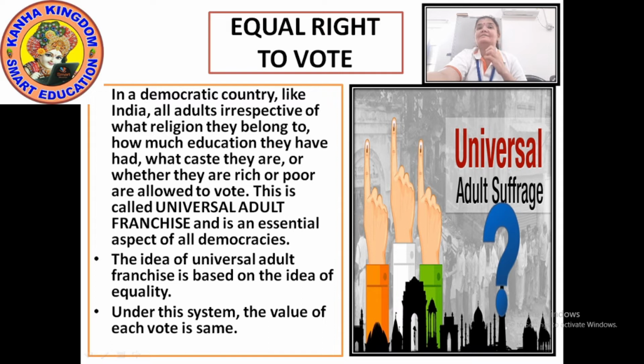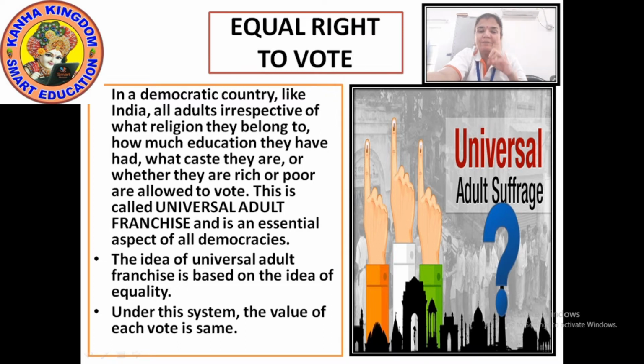So here you can say, in a democratic country like India, all adults, irrespective of what religion they belong to, how much education they have had, what caste they are, or whether they are rich or poor, are allowed to vote. Means while voting, no such categories are being seen.